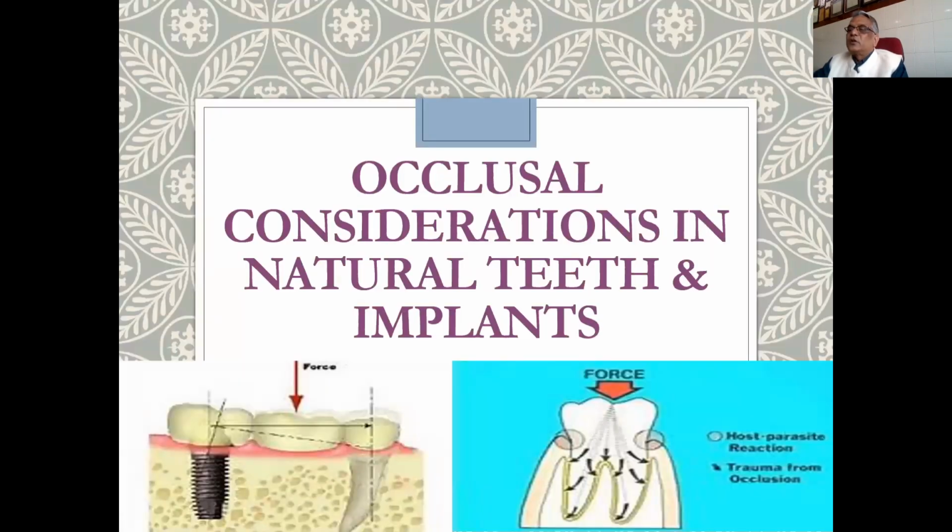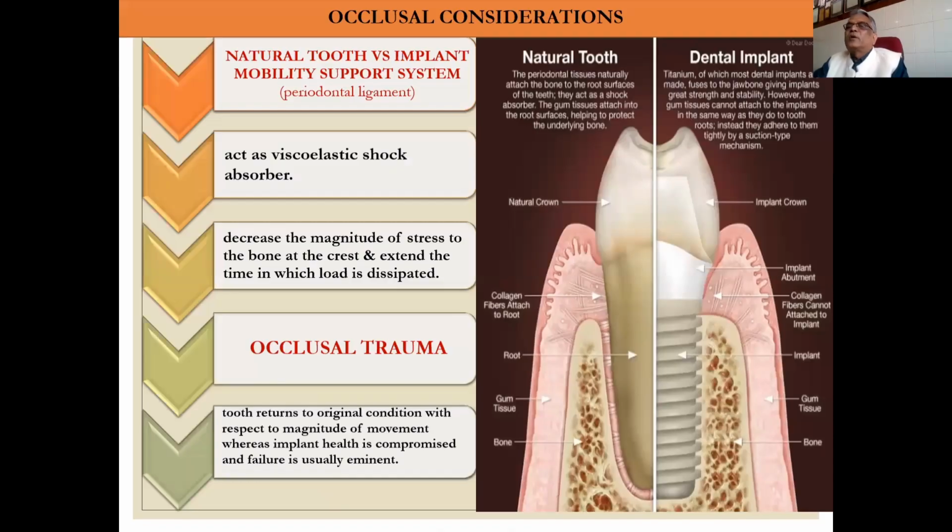Now, what are the occlusal considerations in natural teeth versus implants? If we compare natural teeth versus dental implants, the natural tooth acts as a viscoelastic shock absorber because we have the periodontal ligament there, which is missing in implants. It decreases the magnitude of stress to the bone at the crest and extends the time in which load is dissipated.